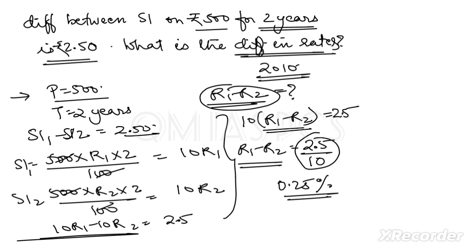So how have we calculated this one? We have just followed the simple formula PRT by 100, and whatever data is given, we have followed that. Clear? If there is any doubt, you can comment.